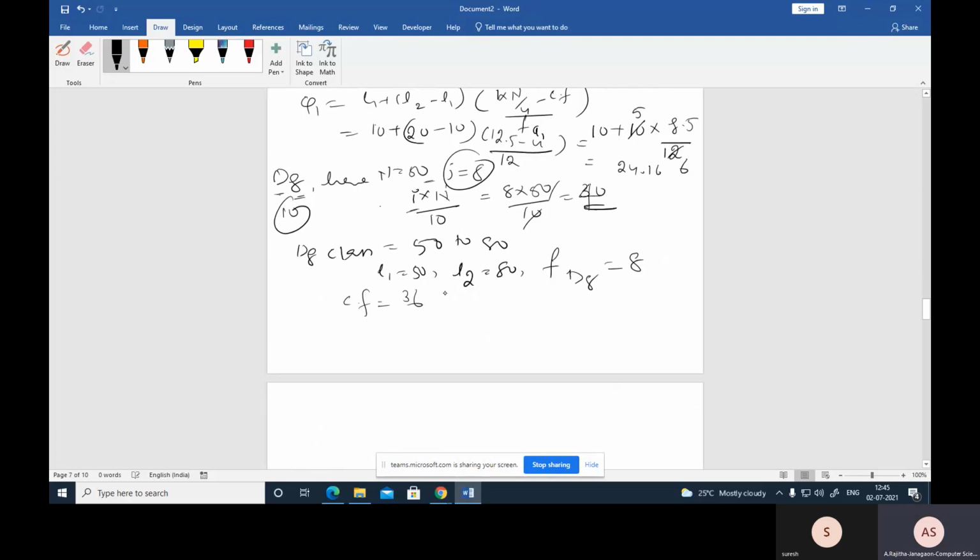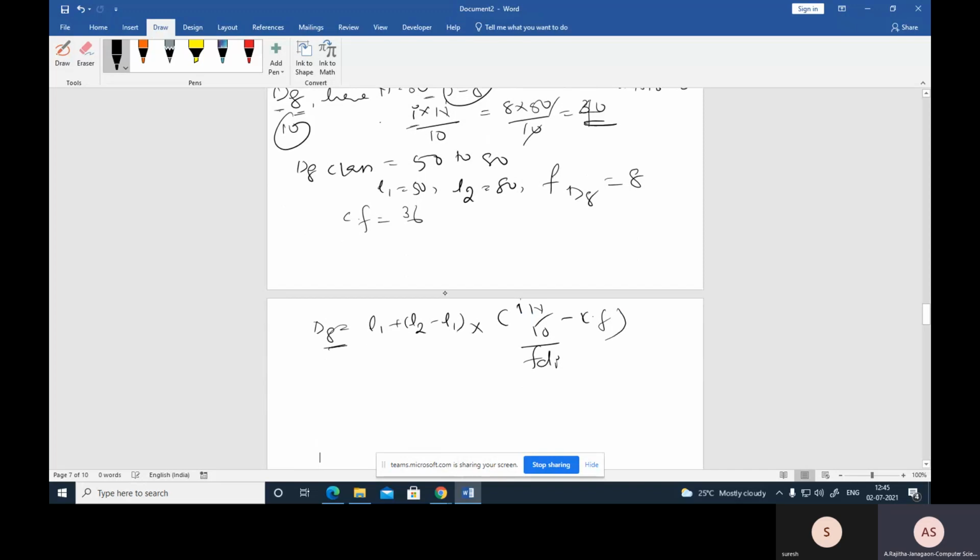Now the formula for D8 is L1 plus (L2 minus L1) into (8n divided by 10 minus cumulative frequency) divided by the frequency, which here is 8. For this, the L1 value is 50, and L2 is 80, so L2 minus L1 is 30. The 8n by 10 value is 40, minus cumulative frequency 36, divided by the frequency of the D8 class, that is 8.